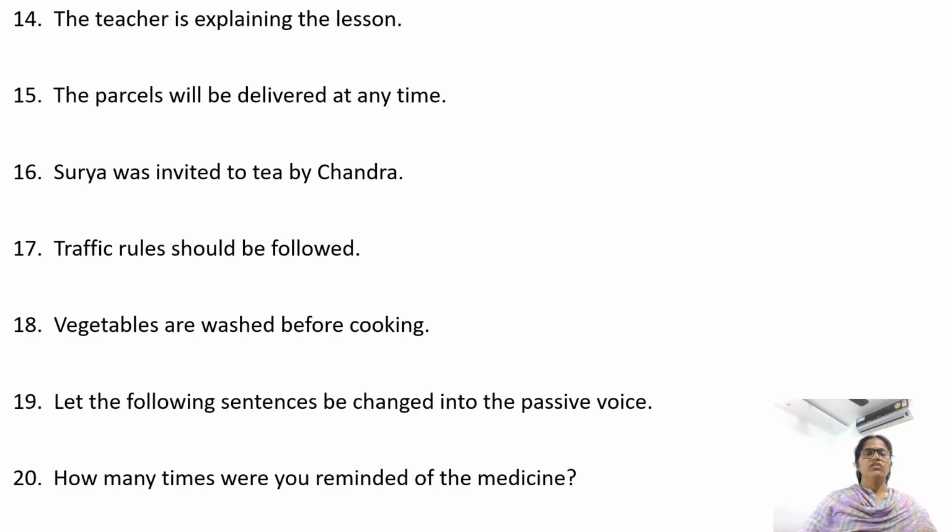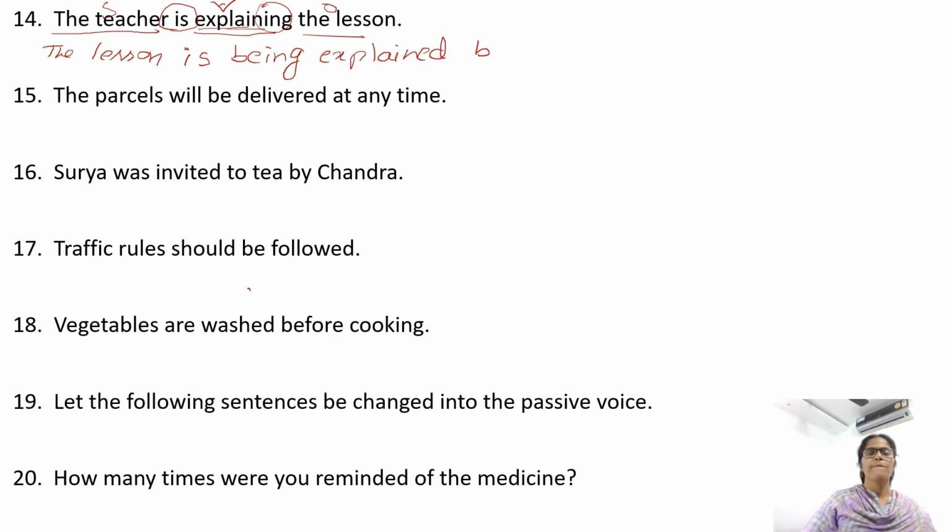The teacher is explaining the lesson. Explaining, verb. Who is explaining? The teacher, subject. The teacher is explaining what? The lesson, object. So begin with the object. The lesson. You have the helping verb is, write is. And the sentence is in continuous form, so we need being. Explain, V3 form. Explain, explained, explained by the teacher.